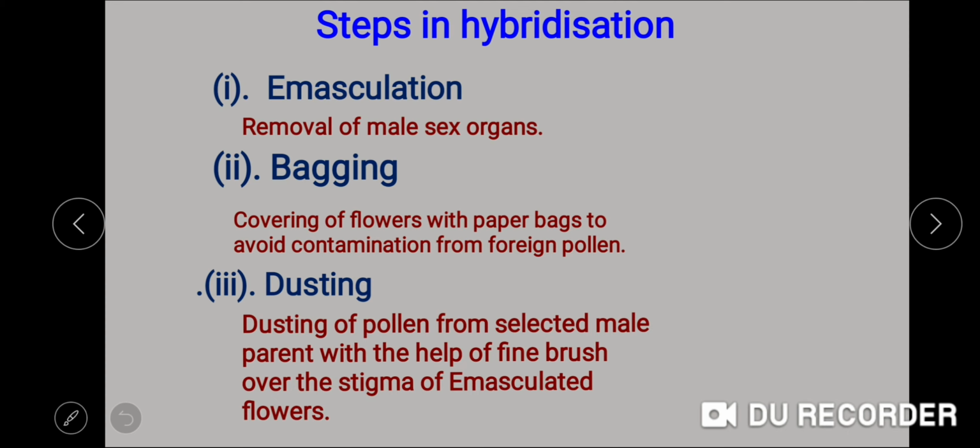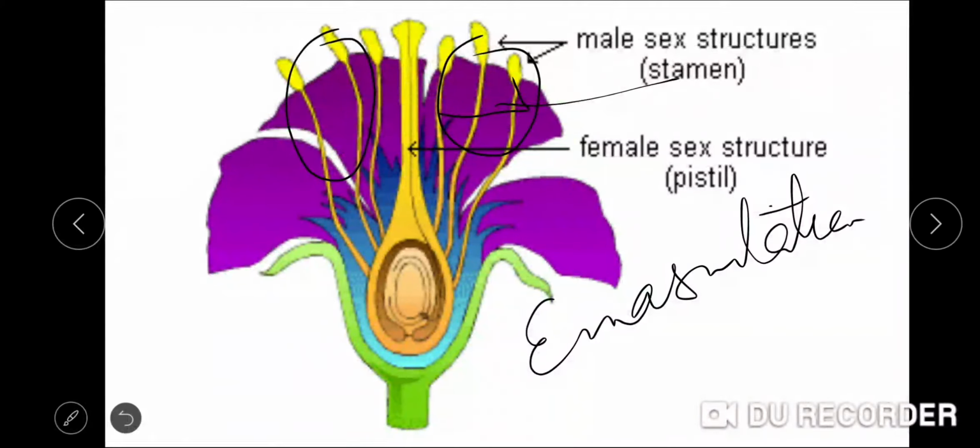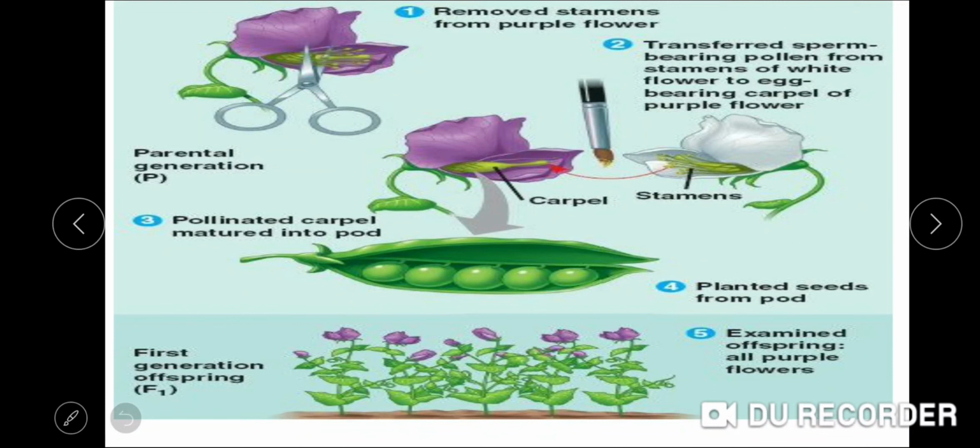Once the reproductive structures of the flowers mature, the pollens were collected from the flowers selected to function as the male parent, and these pollens were dusted with the help of a fine brush over the stigma of the emasculated flower. Soon after this dusting, the flowers were again covered, and then these plants were labeled in such a way as to indicate the crosses.